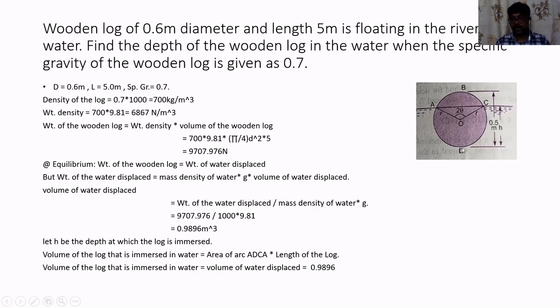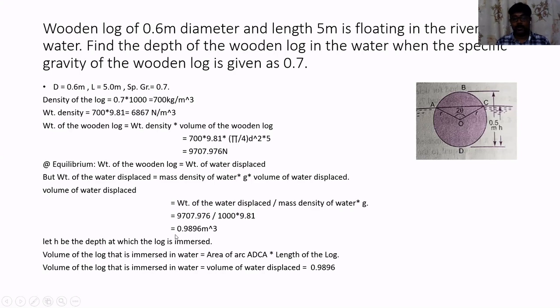If there is no object, then this will be completely filled with water. Equivalent volume will go outside, and only then will this wooden log be placed inside the water. So it means that the volume ADCA into 6 will be equal to the volume of water that has been displaced.